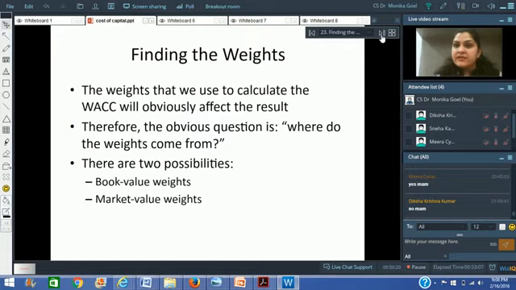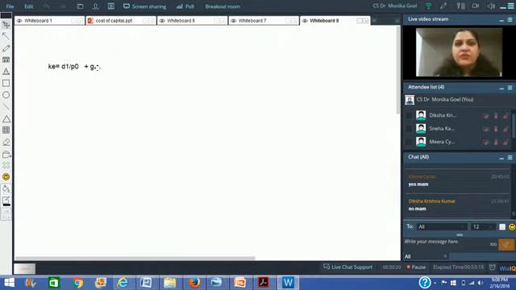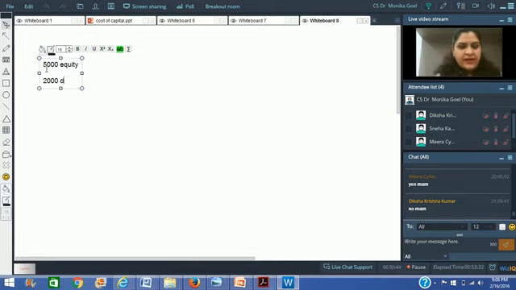In order to find out the weights, we can have two ways of doing it. One is that we give the book value weights. Another, we give it a market value weight. Now you would ask me, ma'am, how do we find out the book value or the market value rates? The example is very simple. Supposing you have a capital structure where you have got 5,000 rupees from equity, 2,000 rupees from debt, and 3,000 rupees from preference shares. Right? So it's very simple.